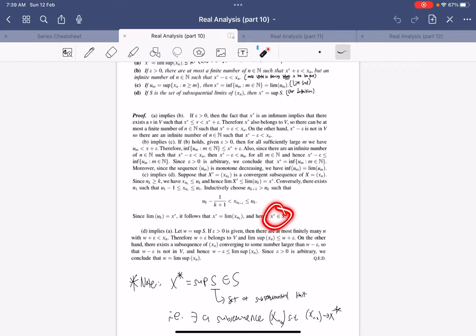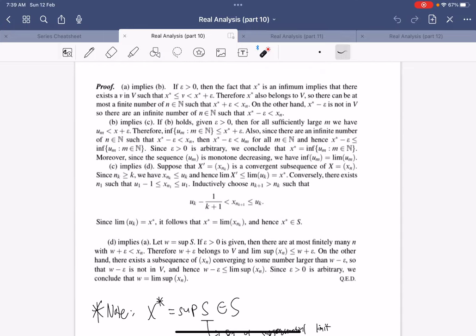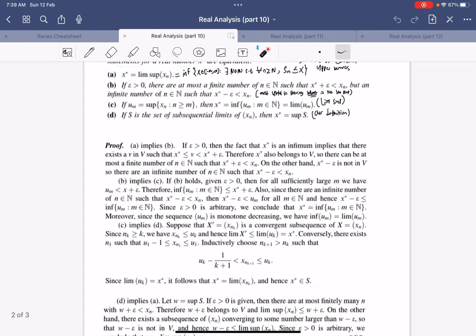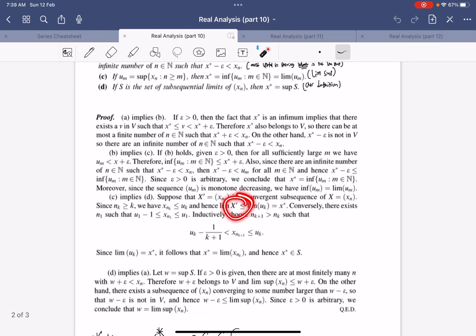And so x star will be inside the set of subsequential limits. And because x star is inside the set of subsequential limits, this shows that x star is the supremum of S, because we already know that all the limits are below x star, and we now know that x star is also in this set. And this means it must be the supremum already.